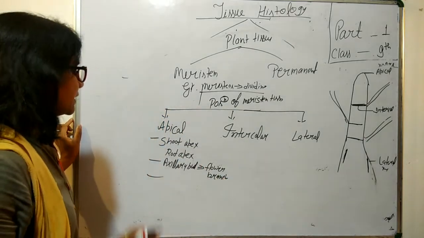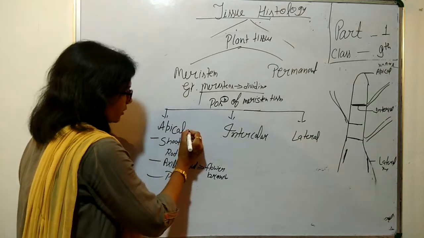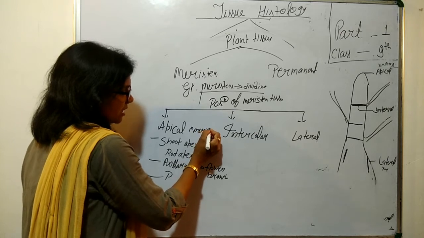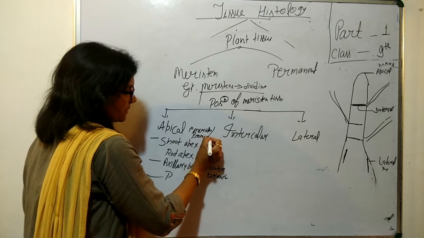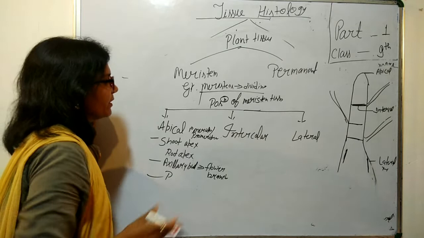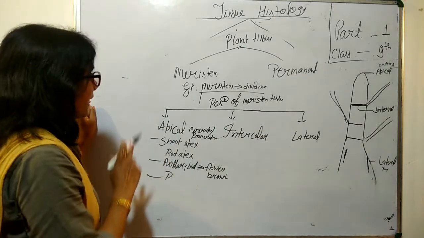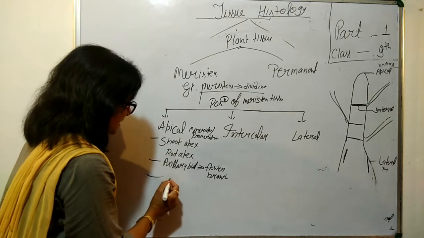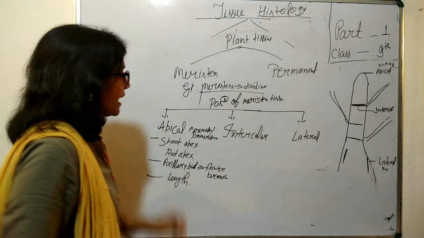These apical meristems come under the category of primary meristems or promeristems, because on division they form the primary cells. We will see it later. And the apical meristems help in increasing the length of the plant.